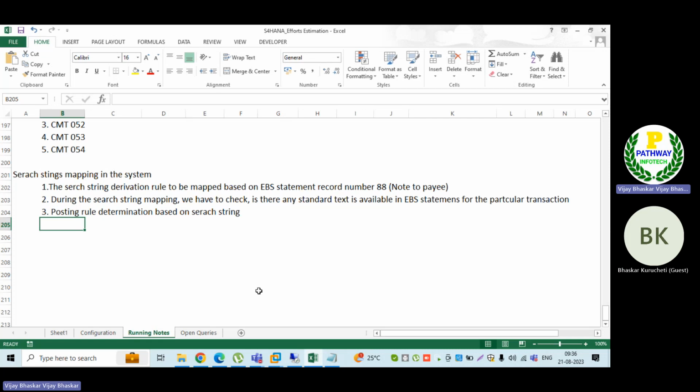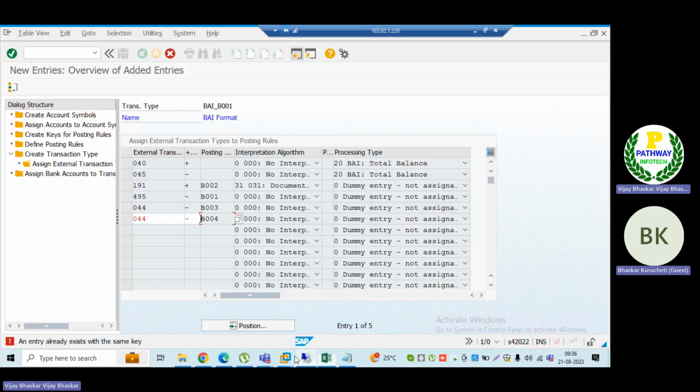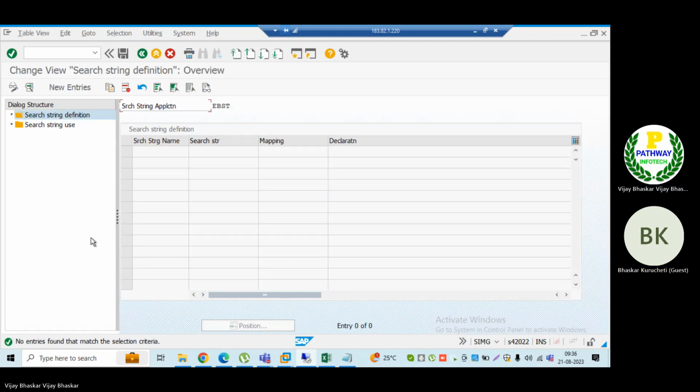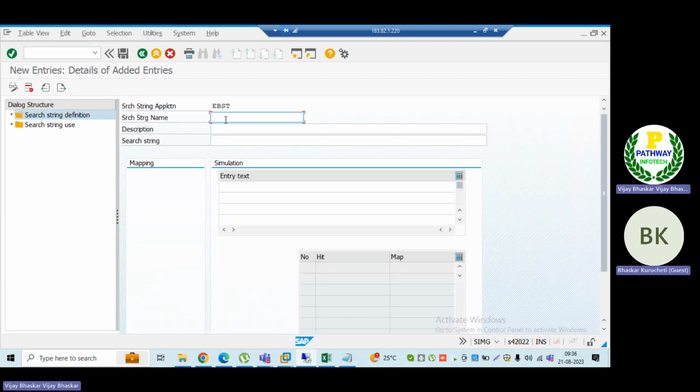But most common, search string can be used to derive alternative posting rules, sir. This is quite common. Wherever you go, this will be there. Now, in order to fulfill this requirement, I'm just clicking this one. So one string I can map to n number of things.